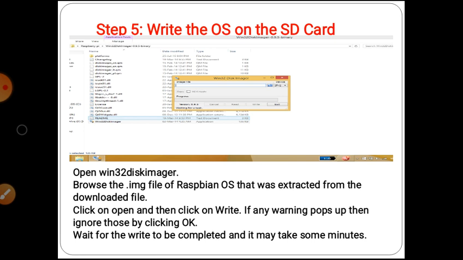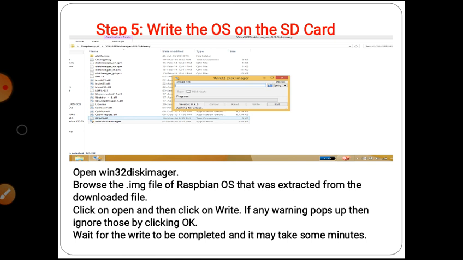That means our operating system file is written on our SD card. If any warning pops up, ignore it by clicking OK. Wait for the write to be completed, and it may take some minutes.